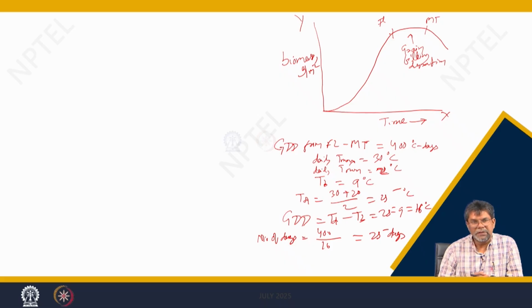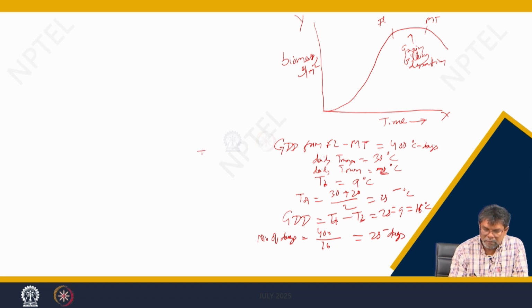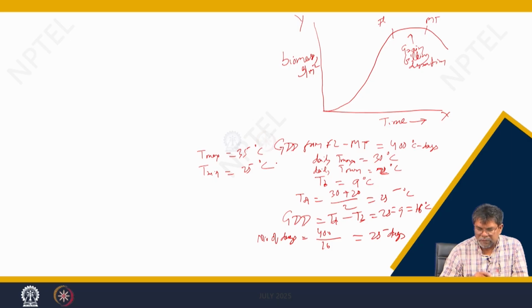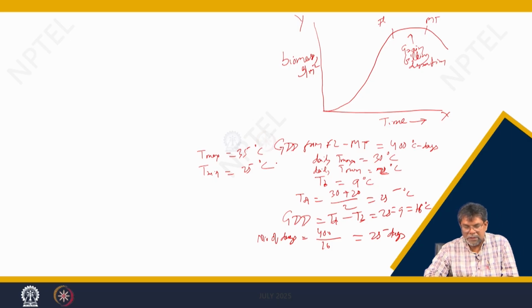What happens if temperature increases? Suppose in case the T max becomes 35 degree Celsius and T mean is equal to 25 degree Celsius. In this case, what number of days is required?